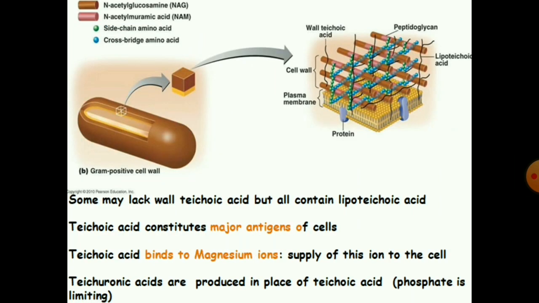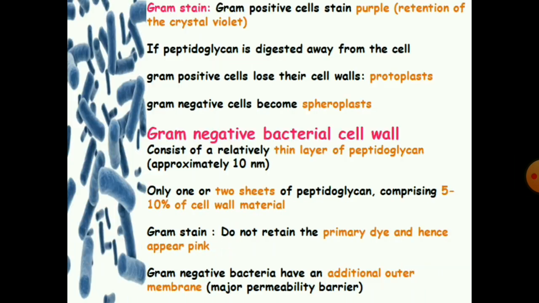Some may lack teichoic acid, but all contain lipoteichoic acid. Teichoic acid constitutes the major antigens of the cells. Teichoic acid binds to magnesium ions and plays a role in supplying this ion to the cell. Teichuronic acids are produced in place of teichoic acid when phosphate is limiting.